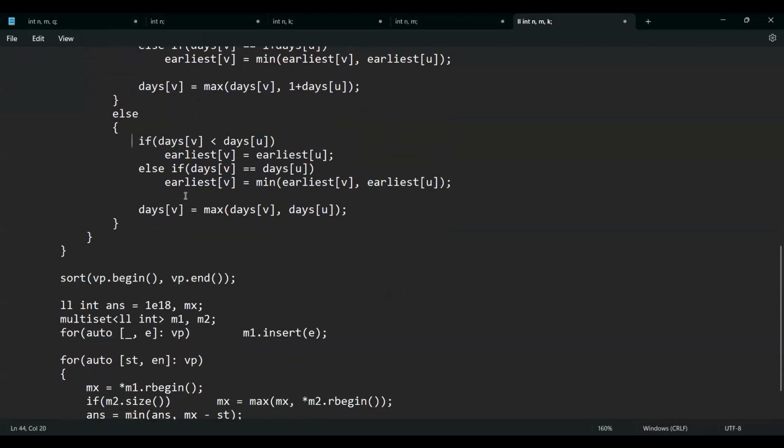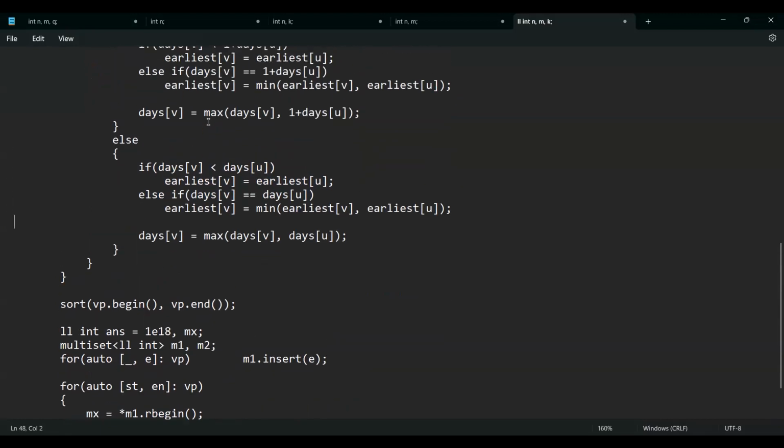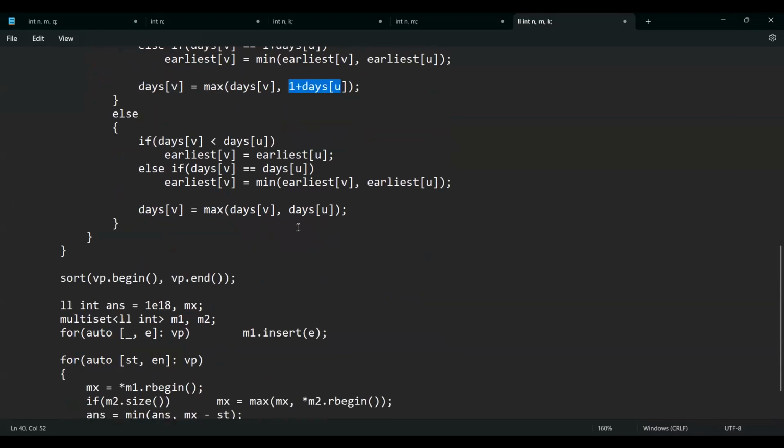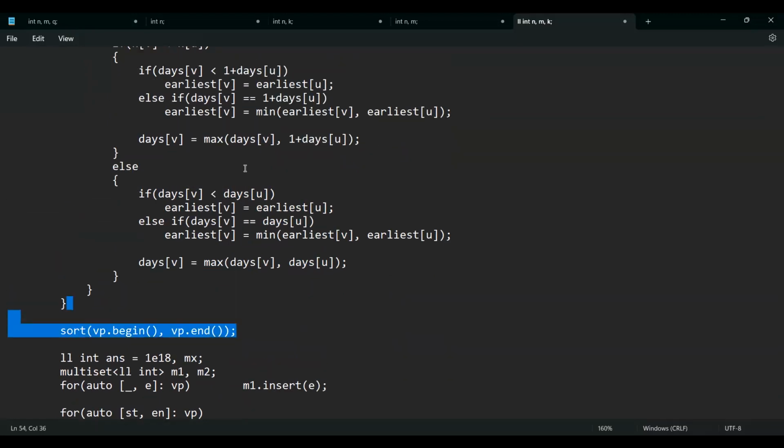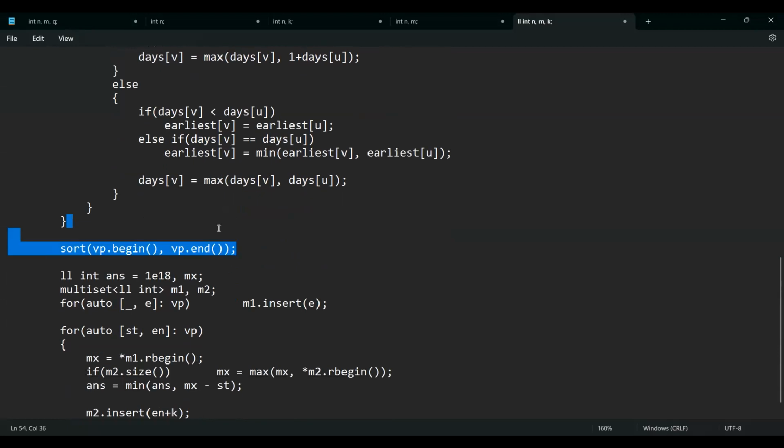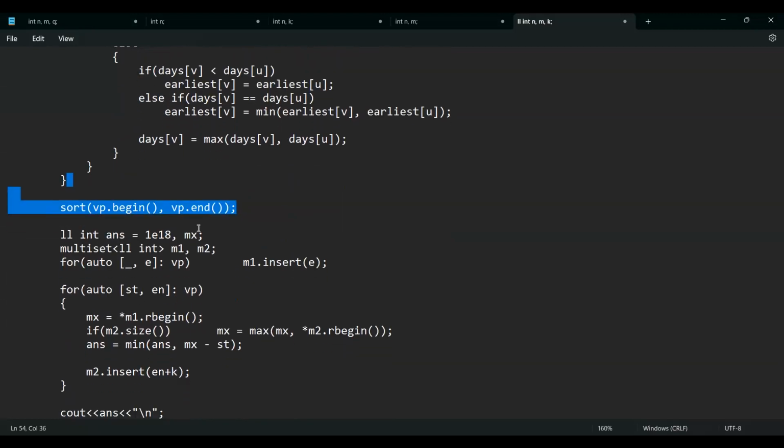So in that case, if days of v is less than days of u, the same logic, I'll update this completely. Otherwise, I'll take the minimum value of the earliest values. Now, here I did 1 plus days of u, but I'm not doing 1 plus days of u there. Why? Because this vth quest can be completed on the same day also. Finally, I'll sort all these windows. Now after this point, I'll have all the time windows, right? So I'll sort all the time windows, and this is my answer.